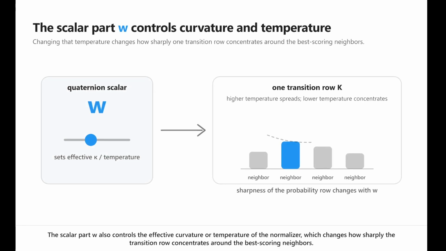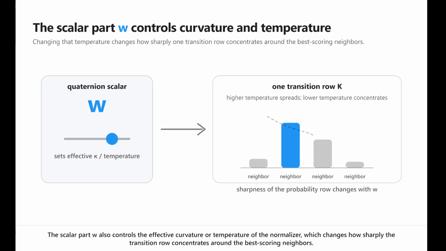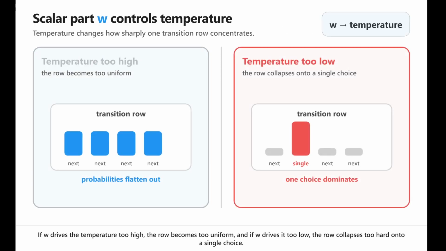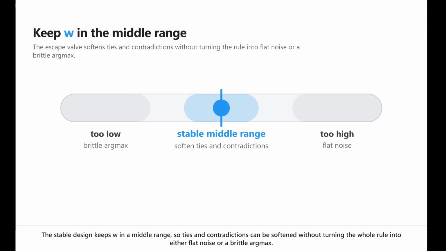The scalar part W also controls the effective curvature or temperature of the normalizer, which changes how sharply the transition row concentrates around the best scoring neighbors. If W drives the temperature too high, the row becomes too uniform, and if W drives it too low, the row collapses too hard onto a single choice. The stable design keeps W in a middle range, so ties and contradictions can be softened without turning the whole rule into either flat noise or a brittle argmax.